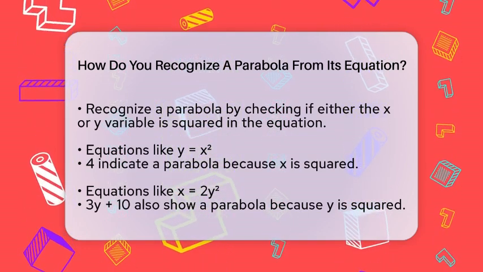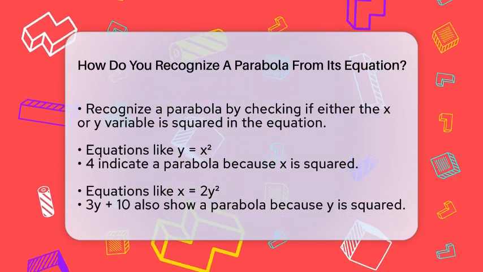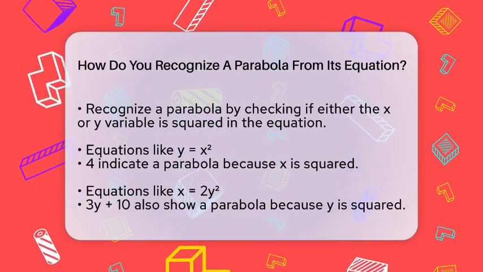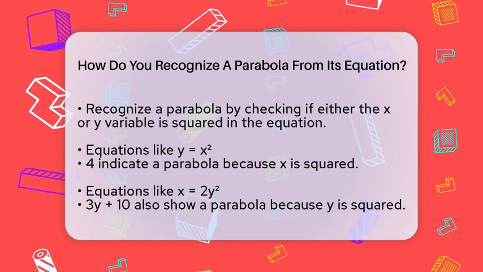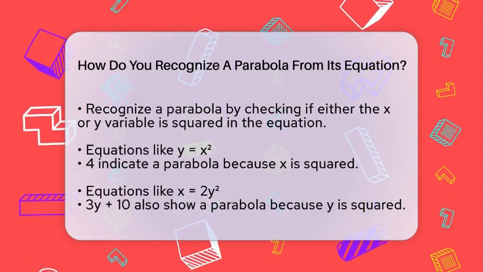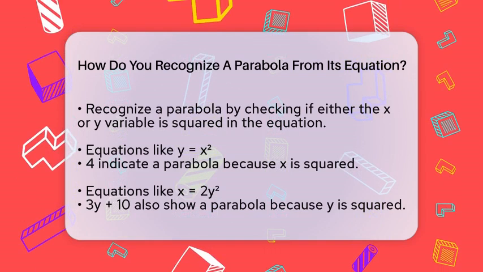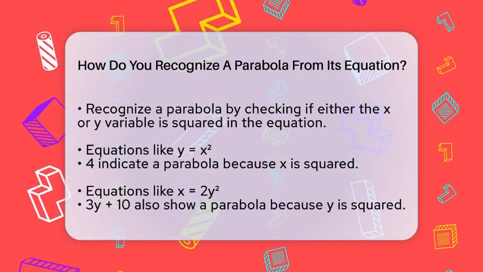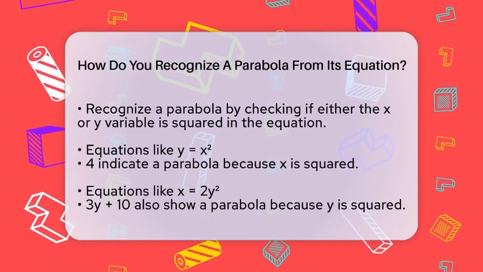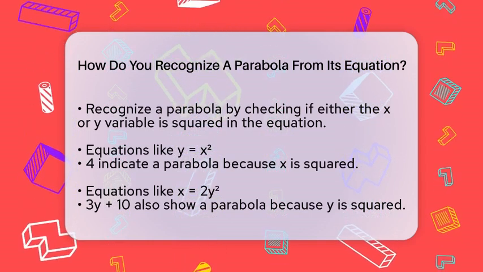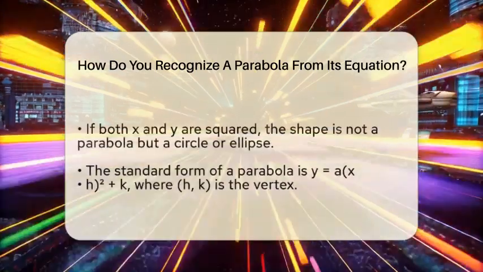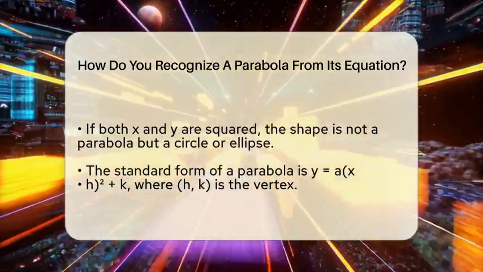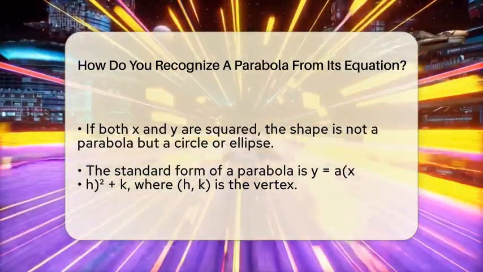For example, if you see an equation like y equals x squared minus 4, that tells you it's a parabola because x is squared, but y is not. On the other hand, if you see an equation like x equals y squared minus 3y plus 10, that also indicates a parabola because y is squared, but x is not. If both x and y are squared in the same equation, then it's not a parabola but another shape like a circle or an ellipse.